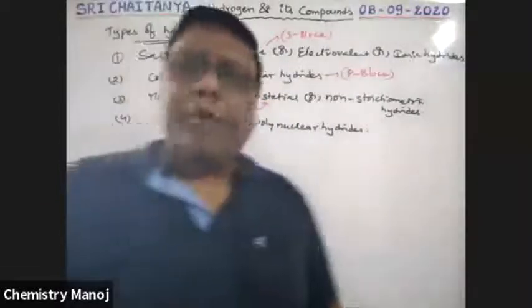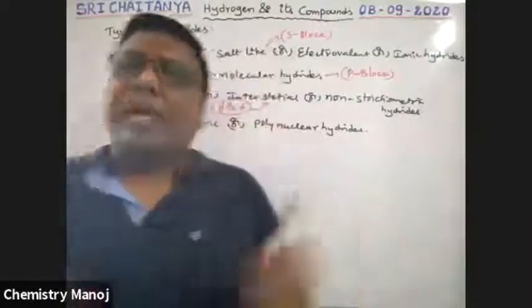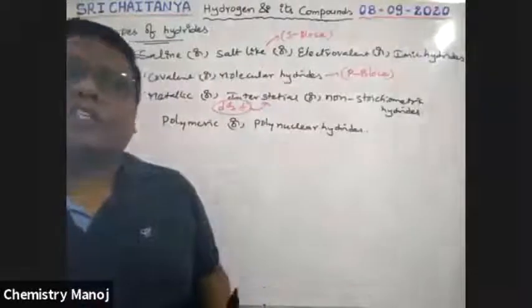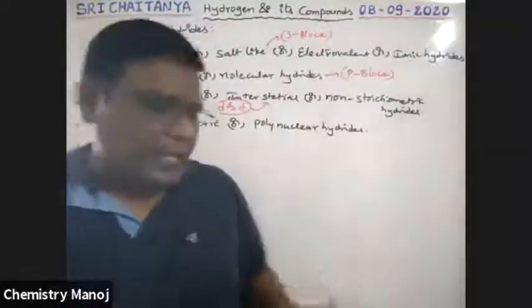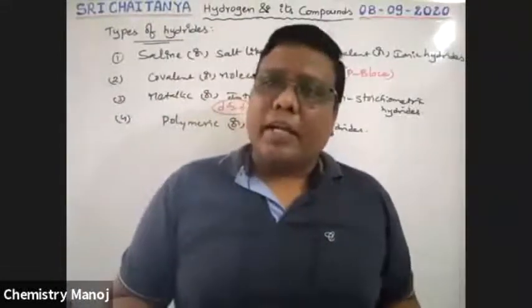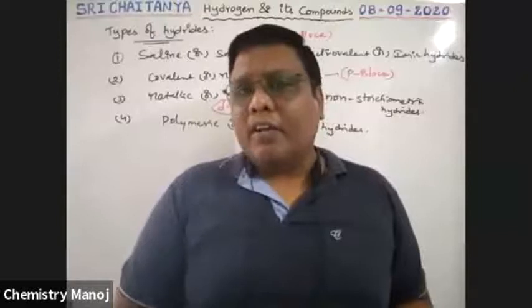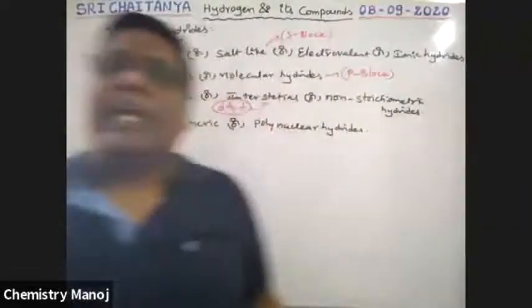This is a way of classification; we will discuss it later. S block elements give salt-like hydrides, P block elements give molecular hydrides, and D and F block collectively give interstitial hydrides. So let us take them one by one.